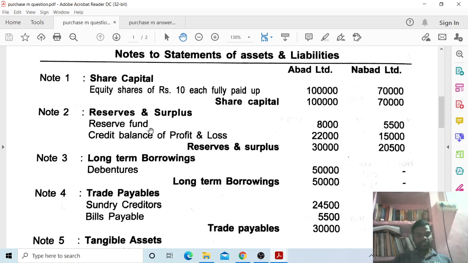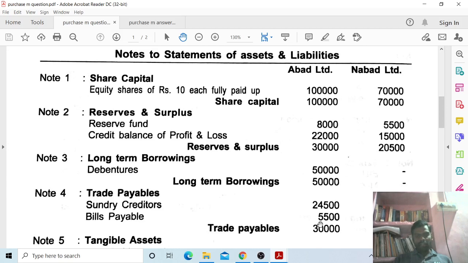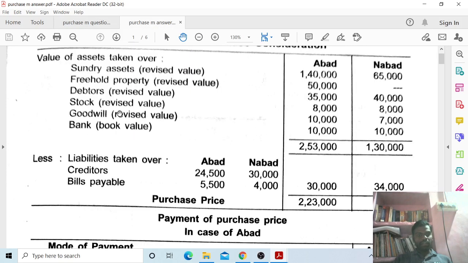Next, bills payable: 5,500 for Abad Limited and 4,000 for NABARD Limited. So the total is 30,000 and 34,000.